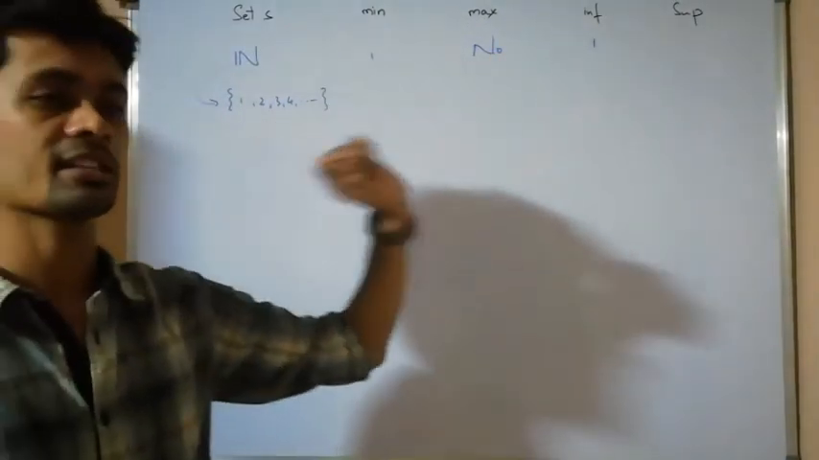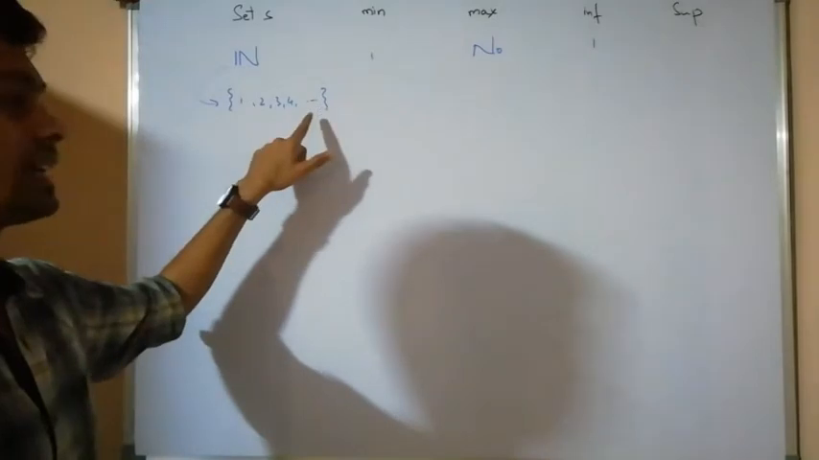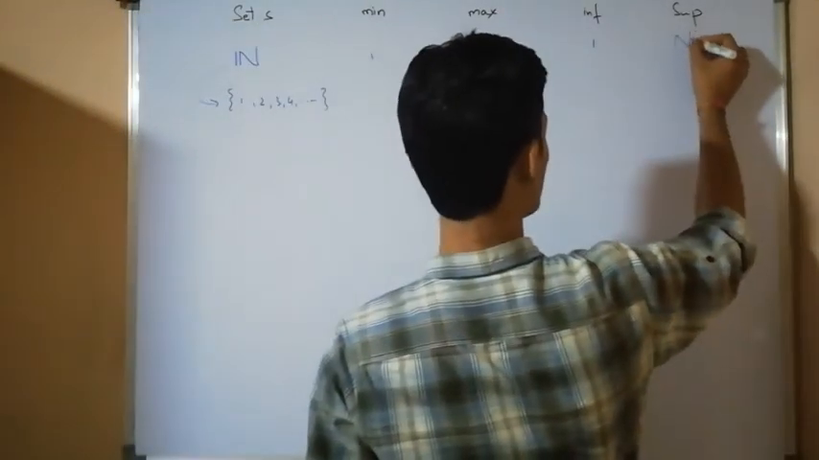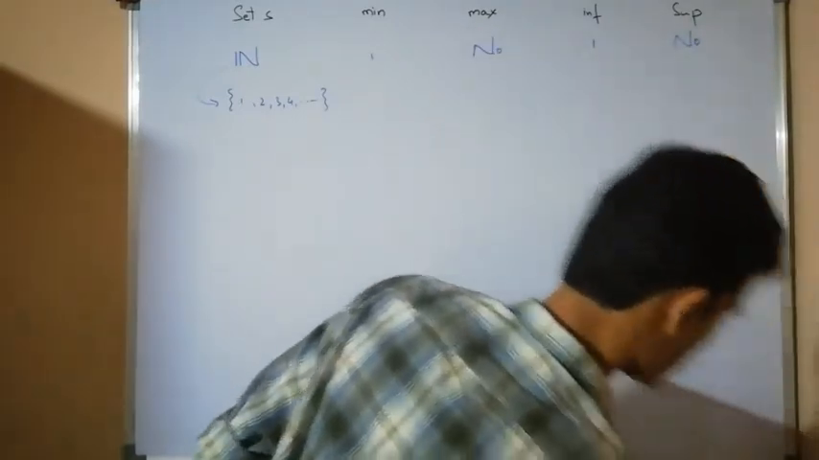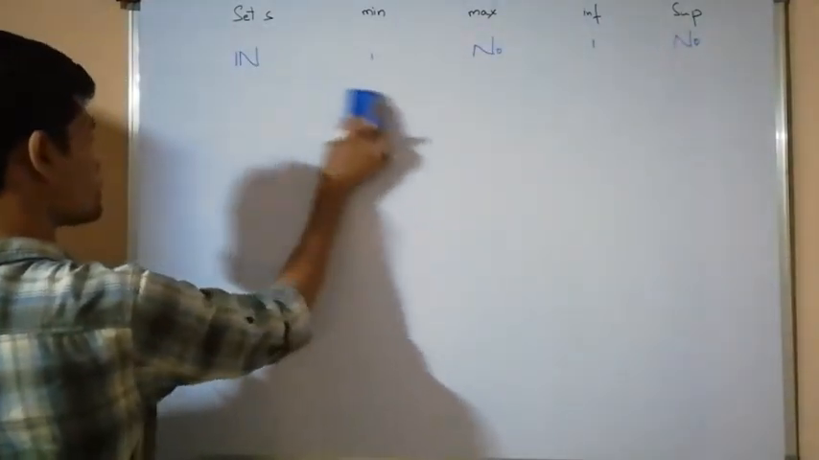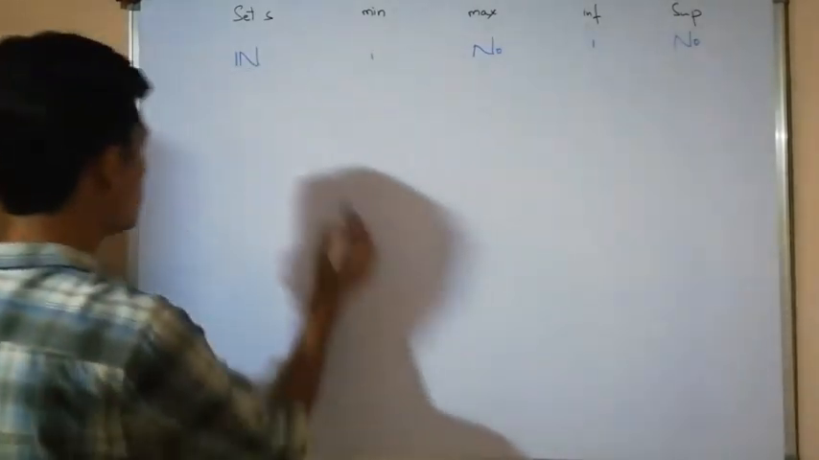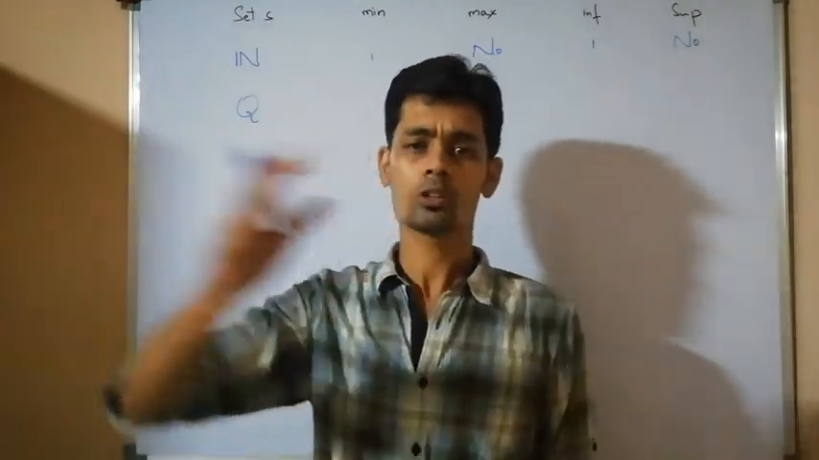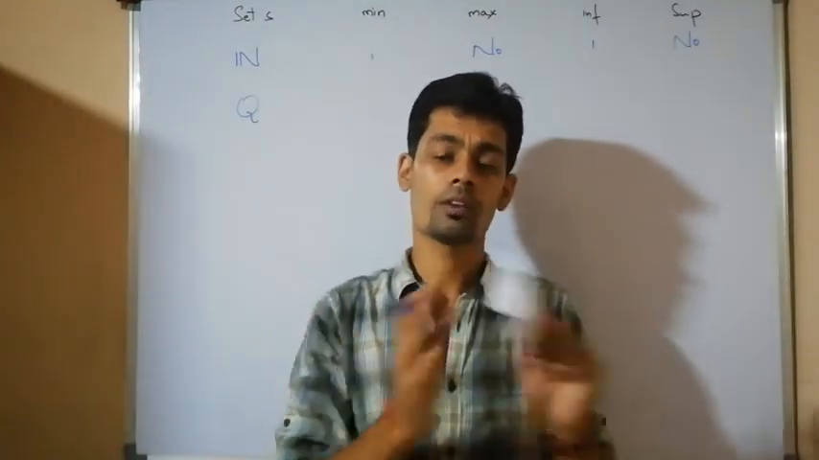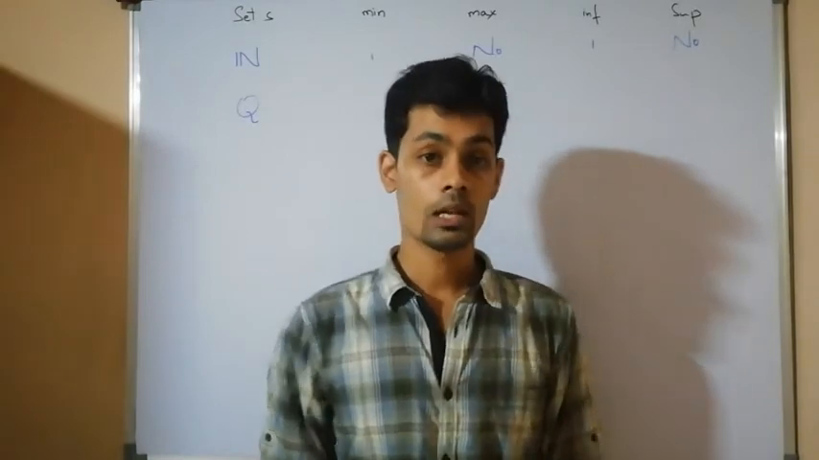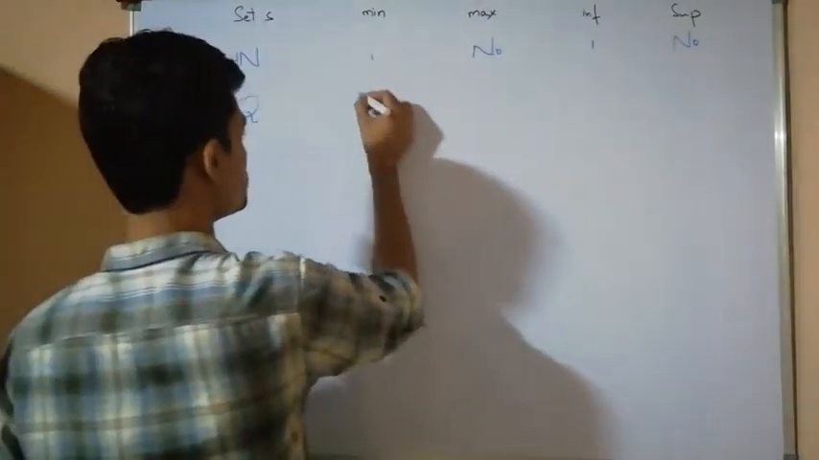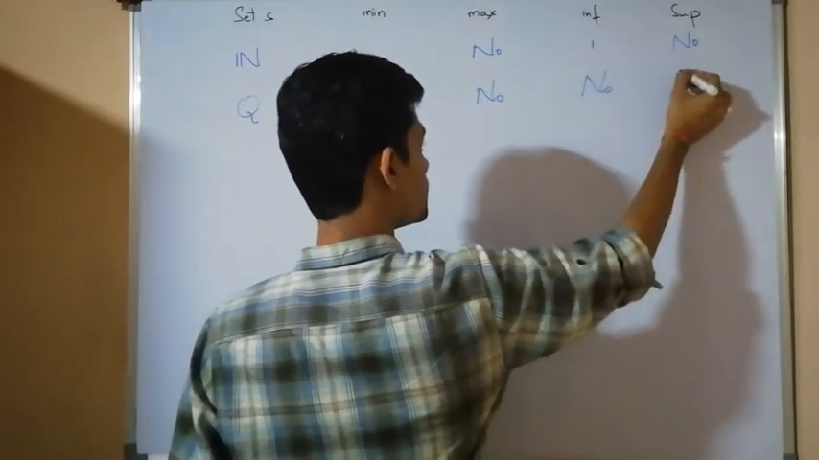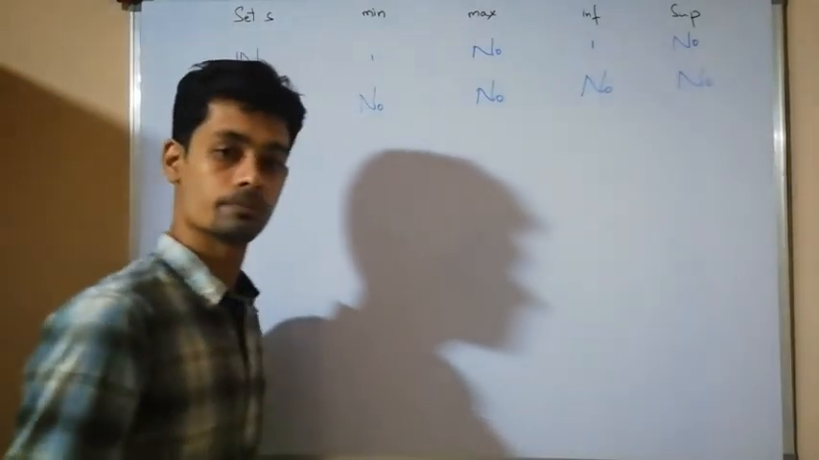What about the supremum? No supremum. If I take a real number as large as possible, again I will get an element in this set which is greater than that one. Therefore, no supremum. Now, if I take the set of all rational numbers, before 0 and after 0 there are an infinite number of rational numbers. Therefore, it has no minimum, no maximum, no infimum, no supremum.